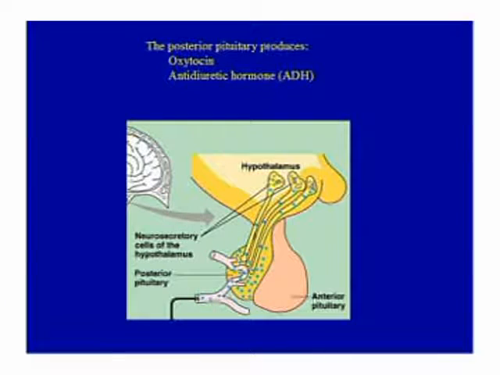Let us see the histology of posterior pituitary. Posterior pituitary produces two important hormones, vasopressin and oxytocin. Vasopressin is otherwise called as antidiuretic hormone. These two are produced by neuronal cells, posterior pituitary.